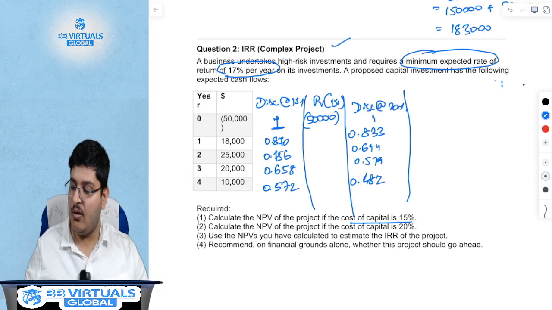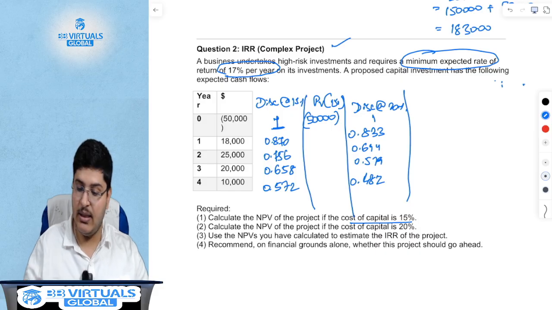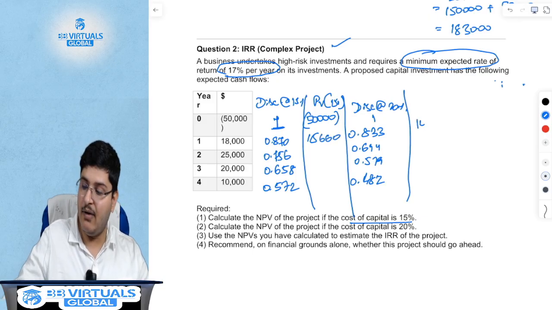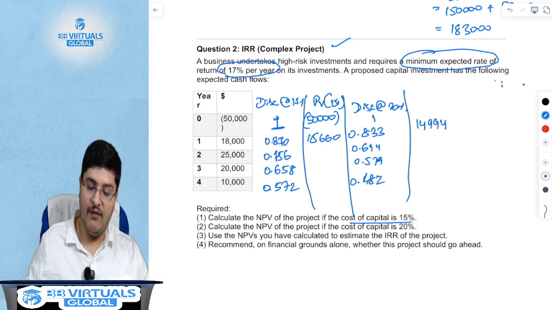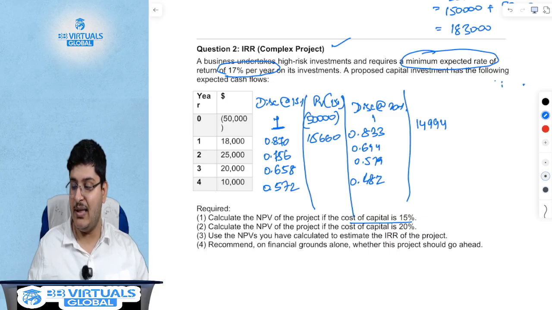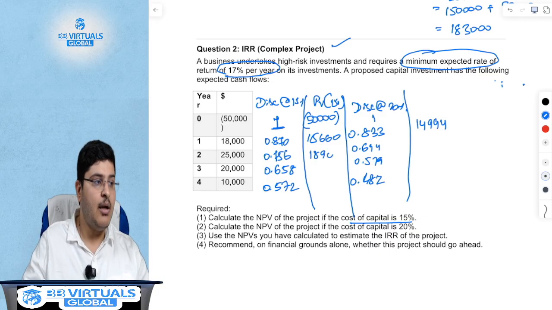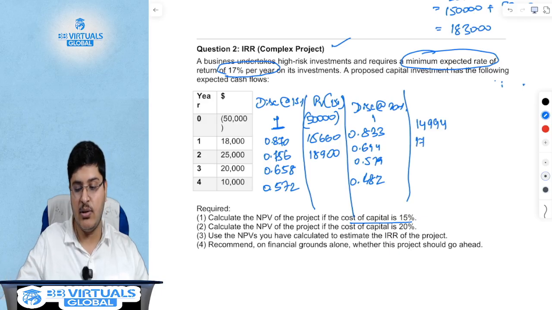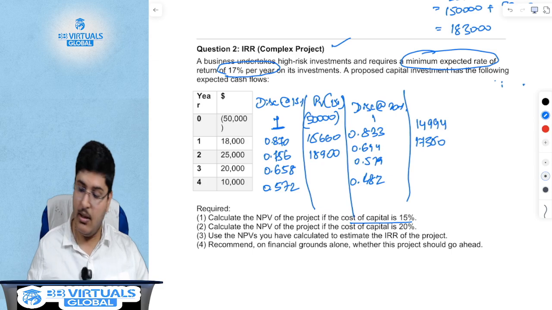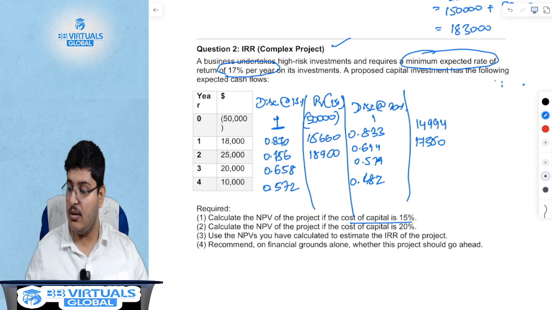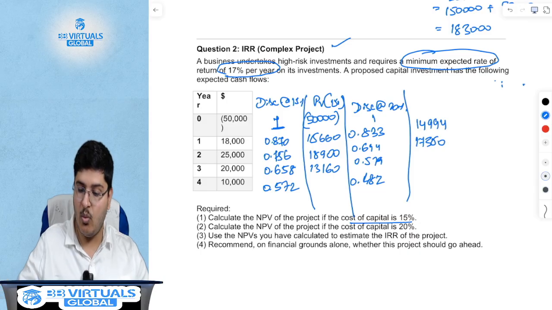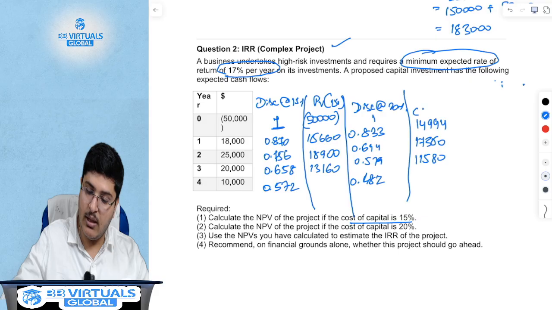At 15%: 18,000 into 0.870 is 15,660. 18,000 into 0.833 is 14,994. 25,000 into 0.756 is 18,900. 25,000 into 0.694 is nothing but 17,350 rupees. 20,000 into 0.658 is nothing but 13,160. 0.579 is nothing but 11,580. Needless to say, the value of 50,000 for year 0 will remain 50,000.